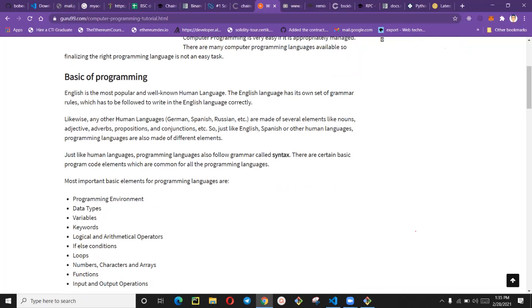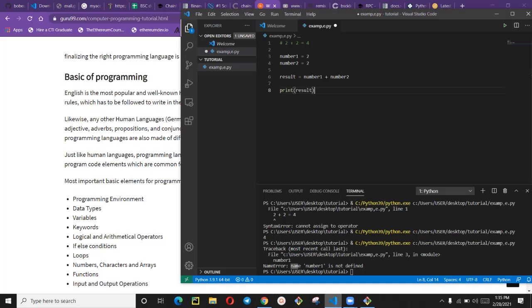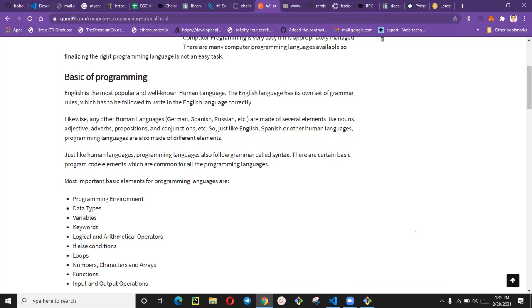You see, the English language follows a grammar rule, which is the what? Subject, verb, and object. So likewise, a programming language follows what we call syntax. If you look at what I showed you here, this is a syntax. This number 1 is equal to 2 is called syntax, but it is a Python syntax. It is only understood by Python, not other languages.